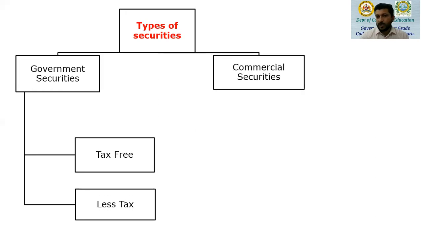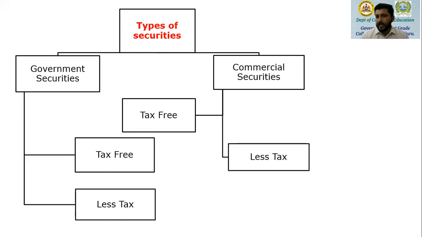Then we have commercial securities. And in commercial securities, again, we have tax-free commercial securities and less tax commercial securities. Overall, when we look at it, there are two types of securities under the head government security and two types of securities under the head commercial securities. So overall, we have four. We have tax-free government securities, less tax government securities, tax-free commercial securities, and then less tax commercial securities.